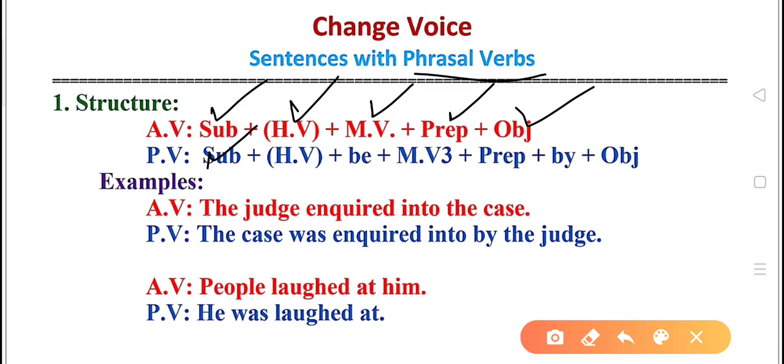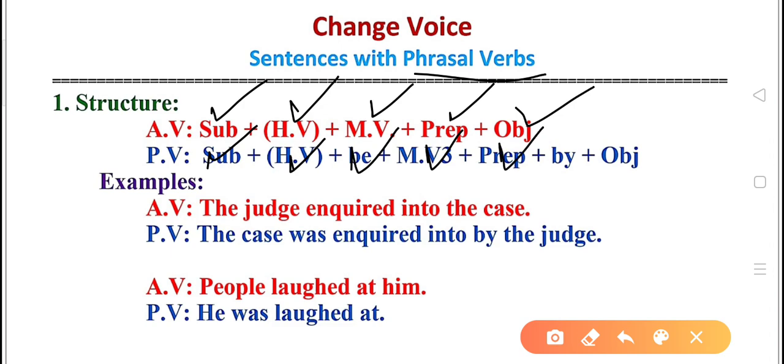The subject comes first, then it is followed by a helping verb. If any helping verb is given in active voice, we have to bring that helping verb into passive also, but that helping verb will agree with the subject in number and person. This we have to keep in mind. The helping verb is followed by be, any form of be. Be is followed by the third form of the main verb.